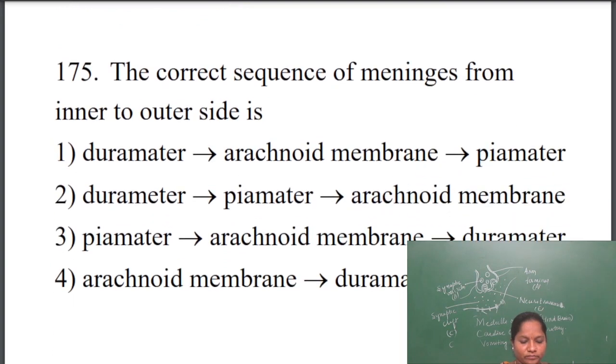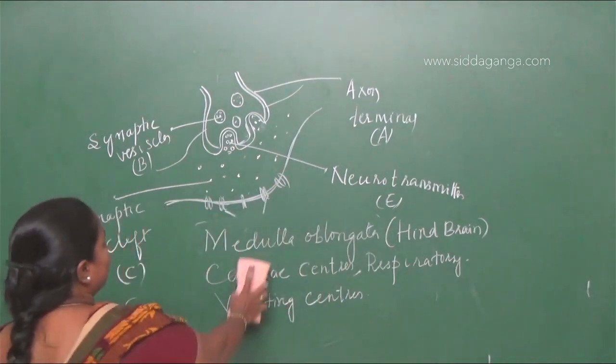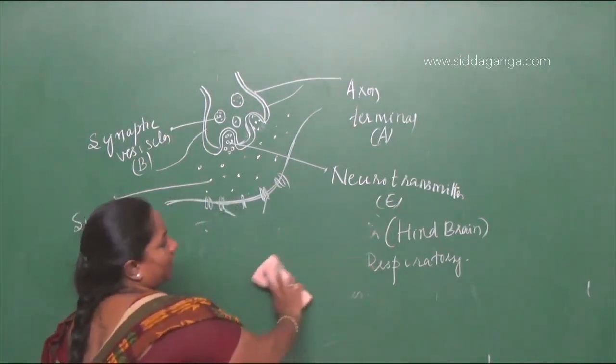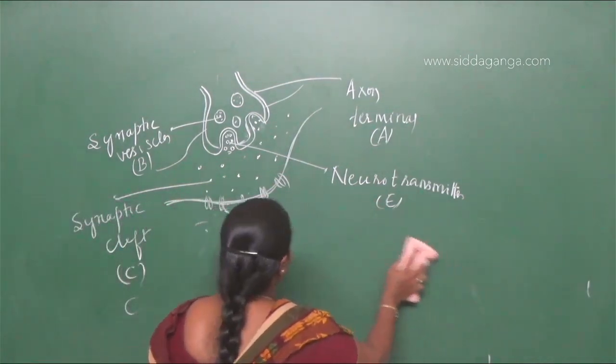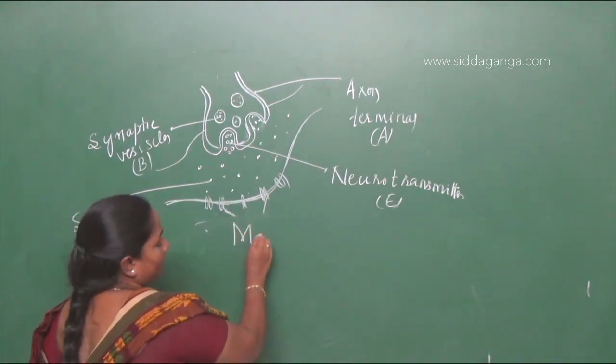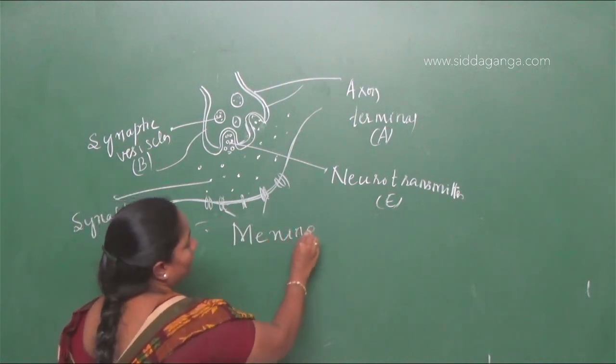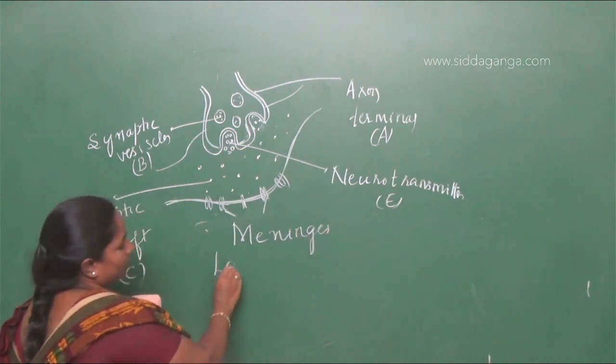Next question. The correct sequence. The question is the correct sequence of meninges from inner to outside. We say that meninges are the covering of the brain. The tough covering of the brain is called meninges. Meninges are the layers of the brain.